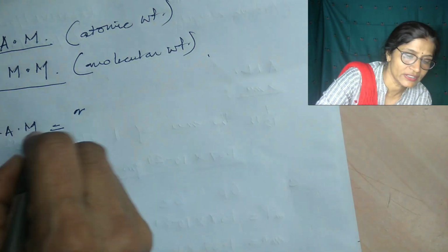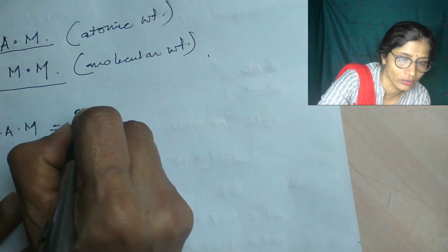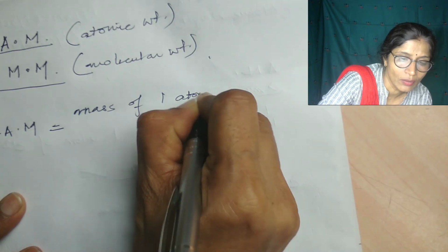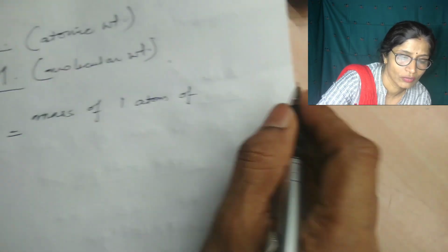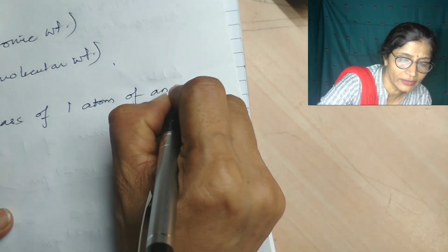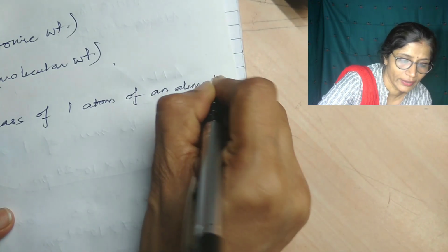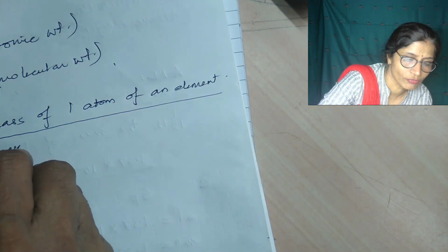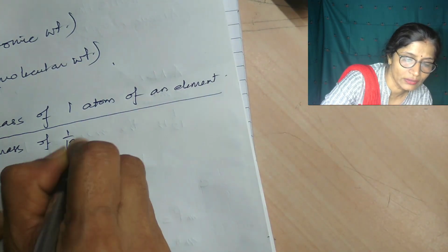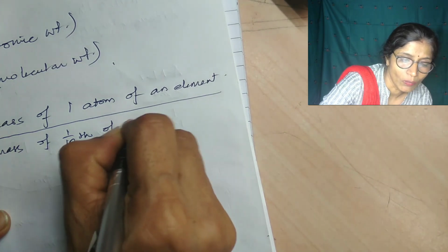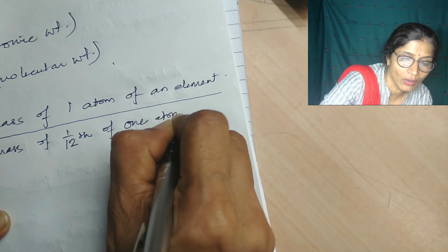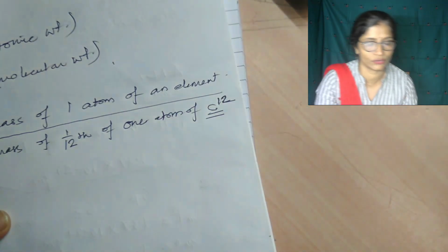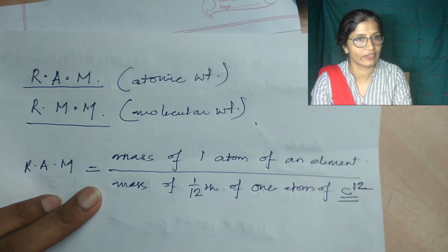So it is actually the ratio of the mass of one atom of an element divided by the mass of 1 by 12 of one atom of carbon 12. C12 means this isotope. So that is relative atomic mass.